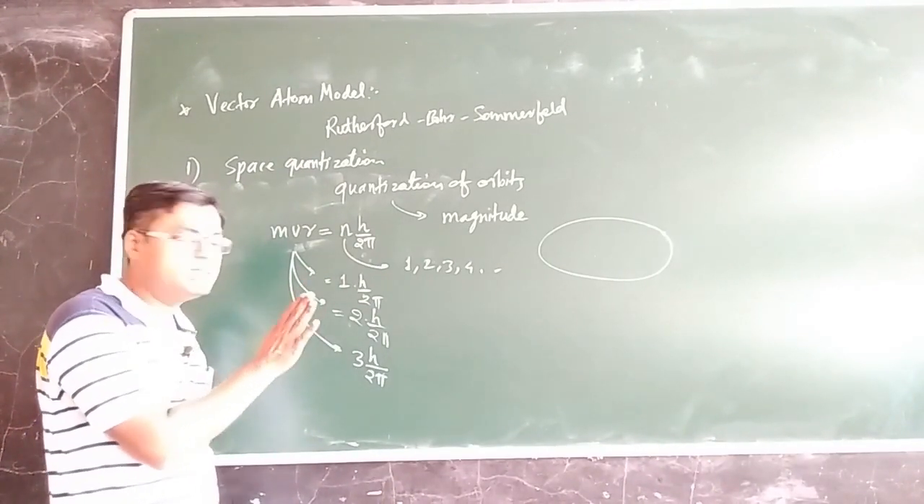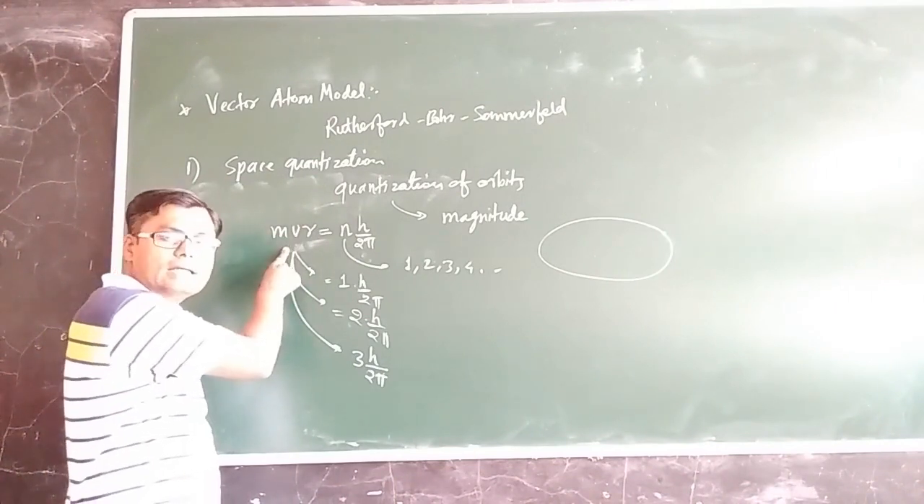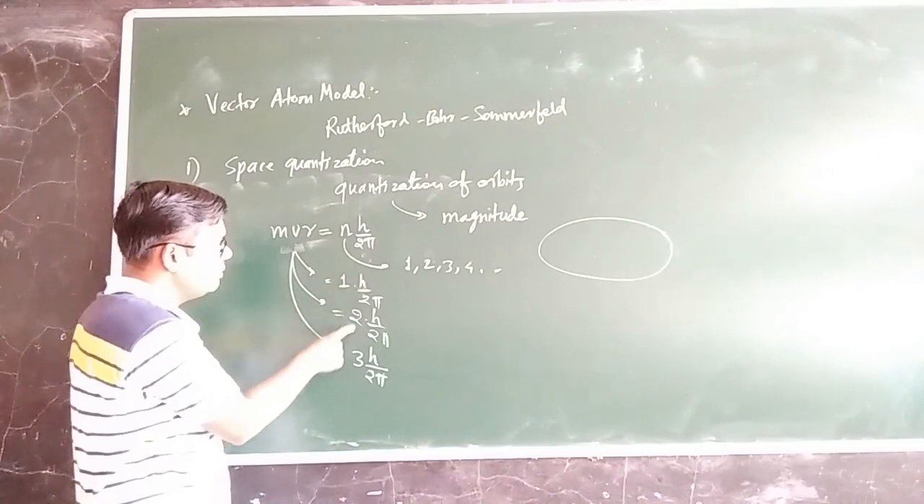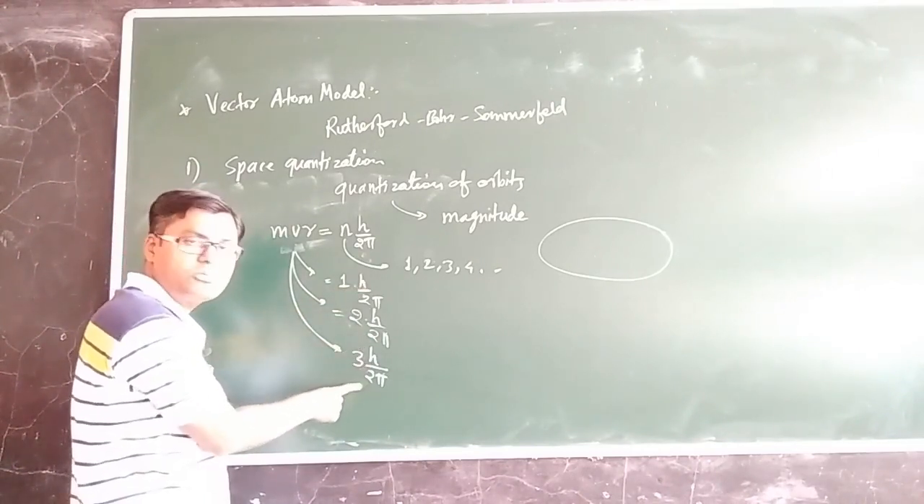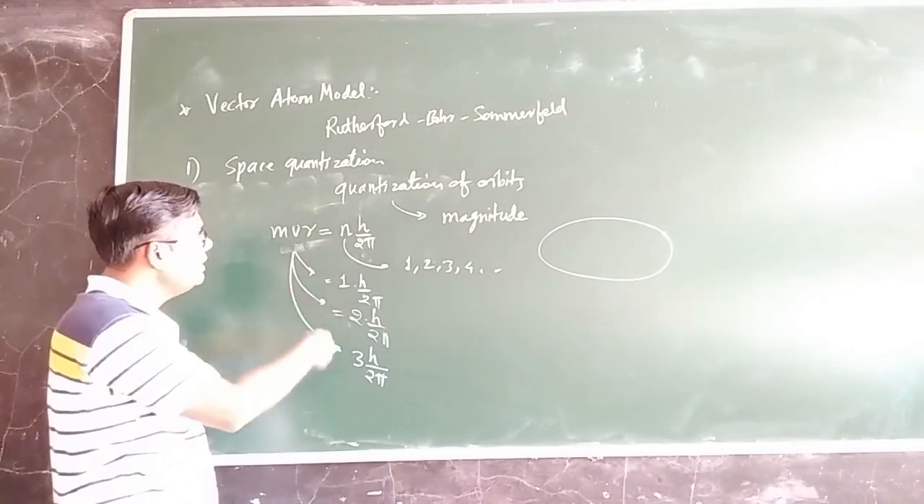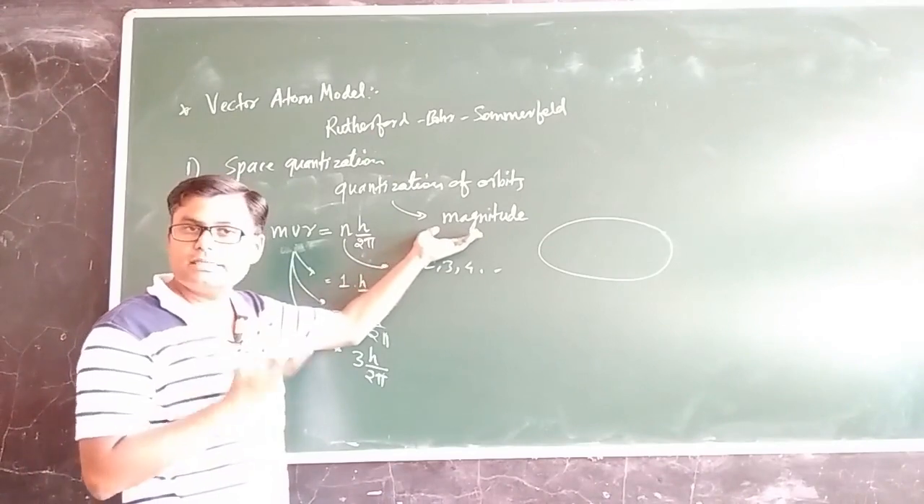We are not talking about the direction of the angular momentum. Whatever angular momentum the electron has, the magnitude of that angular momentum, that is 1 into h upon 2 pi, 2 into h upon 2 pi, 3 into h upon 2 pi, only these values will be quantized, right?